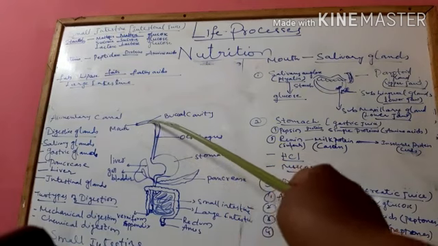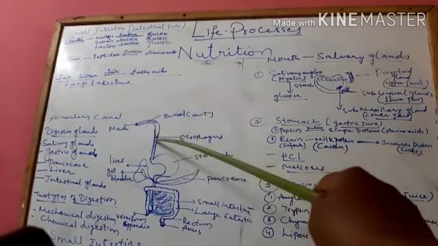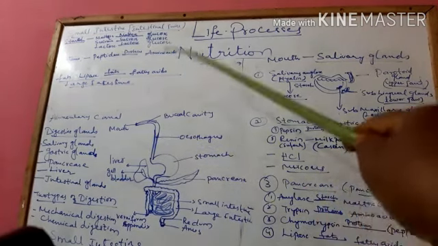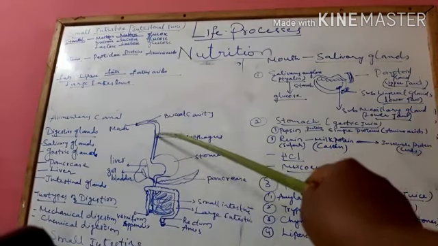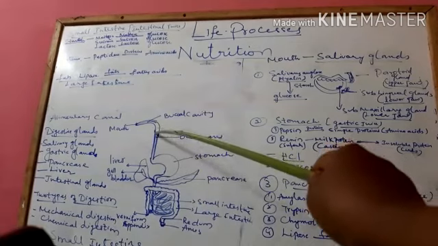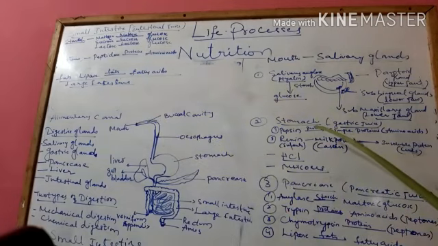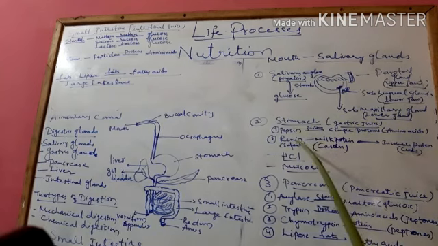Once the food is made into simple particles, it is passed through buccal cavity and comes through esophagus. The esophagus has got muscular rings which help in contraction and relaxation and help in pushing the food into the stomach. That contraction and relaxation of the esophagus tube or food pipe, we call it as peristalsis or peristaltic movement. And then once the food is passed into the stomach, there is production of gastric juice. This gastric juice produces two types of enzymes, that is pepsin and renin. Along with that, even hydrochloric acid is produced and mucus is also secreted.